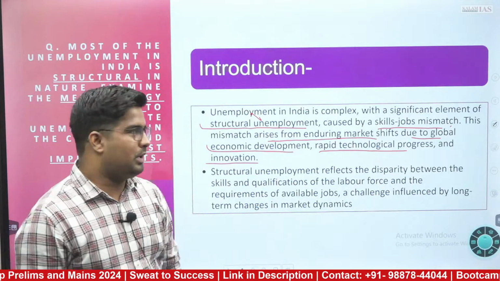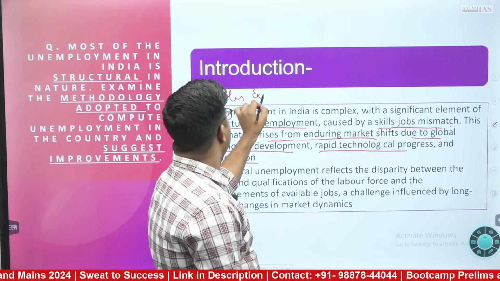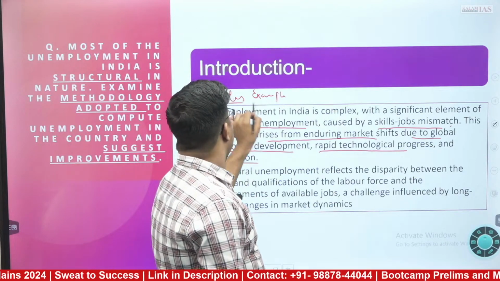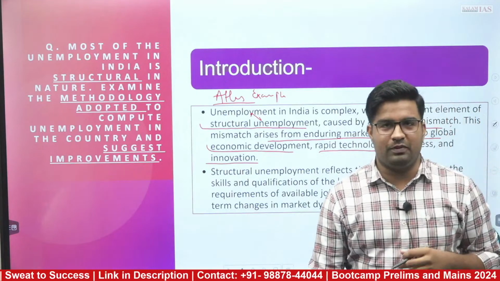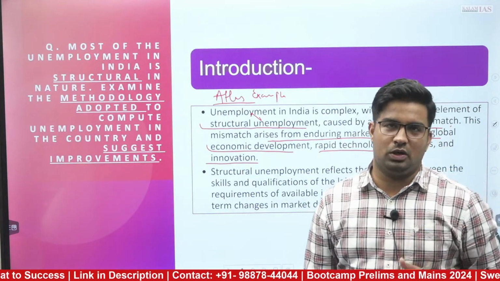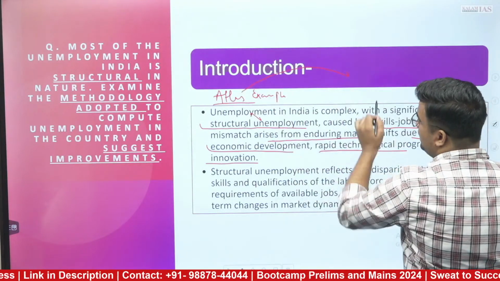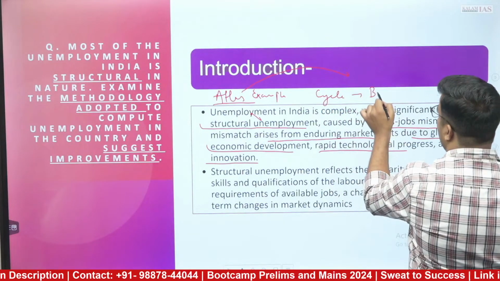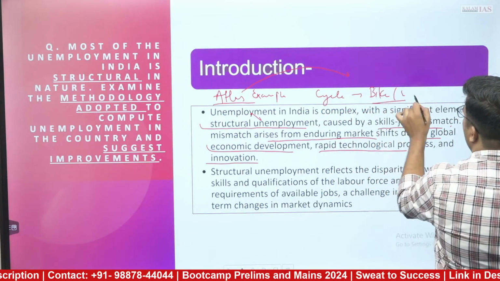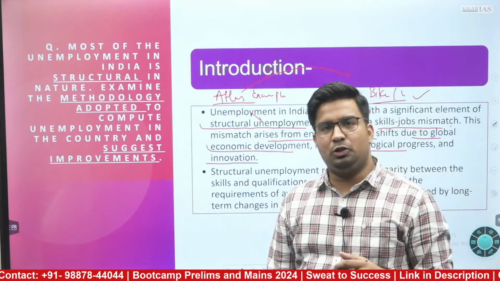Now if we talk about it here, can we put the Atlas example? The oldest and biggest cycle manufacturing company, which has shut down. Why? Because with advancement of technology and global development, people shifted from cycles to bikes, scooters or other two-wheelers rather than cycles largely. This has led to what?